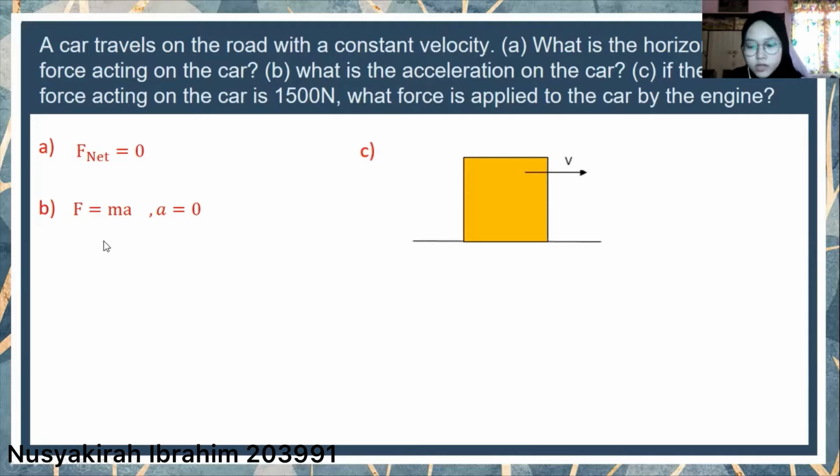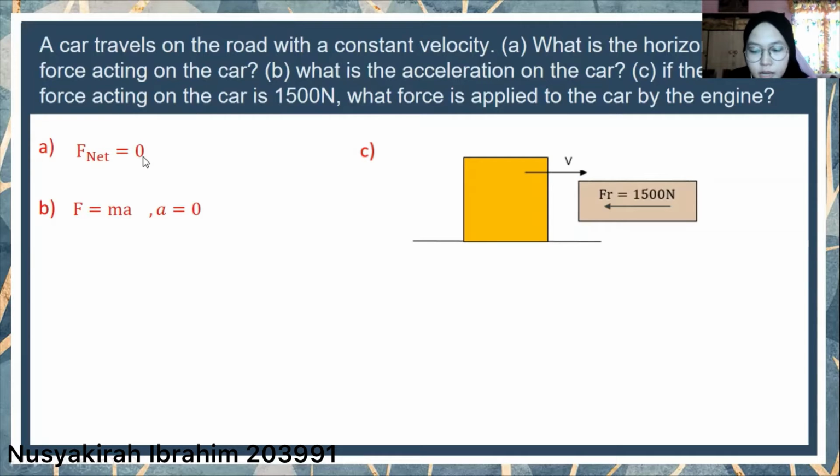We have the box here, and it represents the car. So let's say the car is moving to the right direction. So friction, we know that it is in the opposite direction. So the friction force is equal to 1,500 Newton based on the question given. Now the net force is equal to 0. We know from question A that the net force is equal to 0.